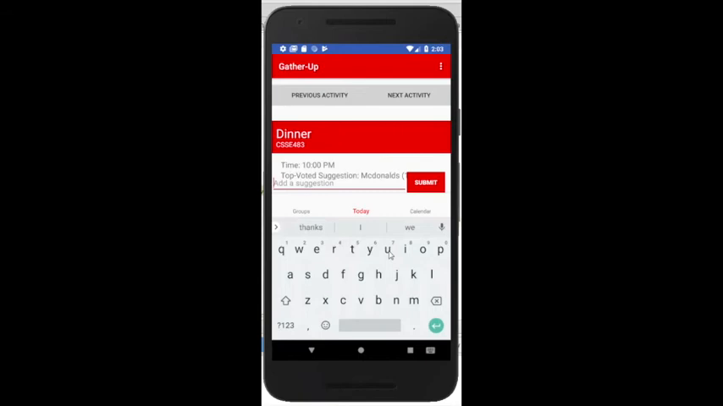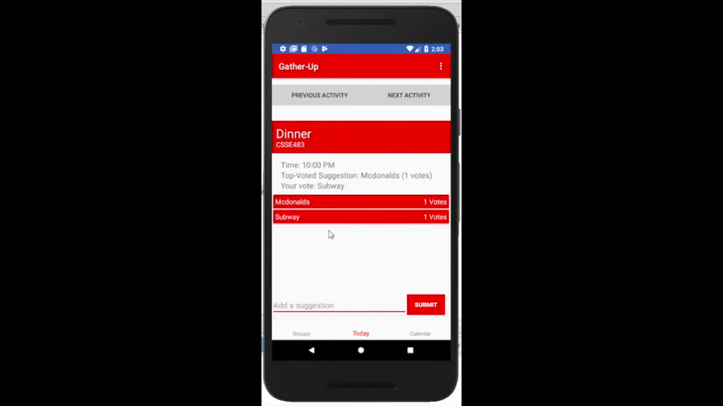Now I can go in, I can add a new suggestion, we'll say Subway, and that suggestion gets saved into Firebase under this application. Now my vote automatically goes towards the Subway that I just added, but I can change that and click on McDonald's, and that's the top voted suggestion up here. It also tells me what my vote is currently set at. I can also change that back to Subway.